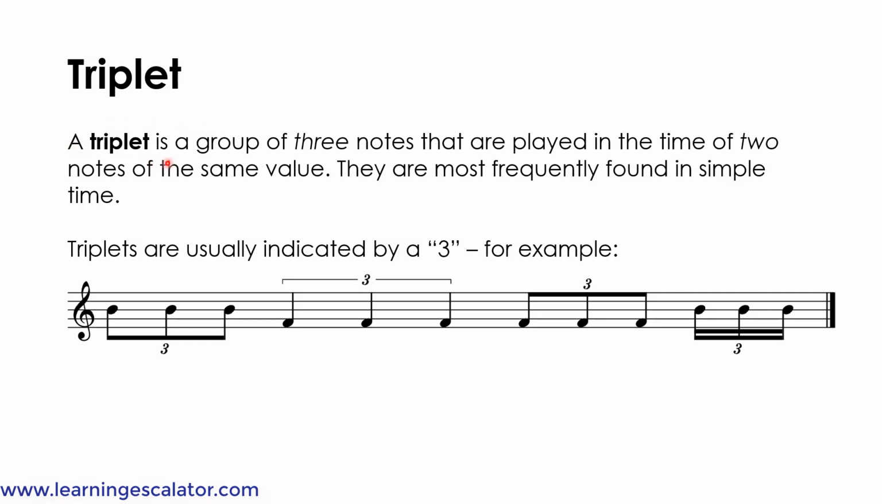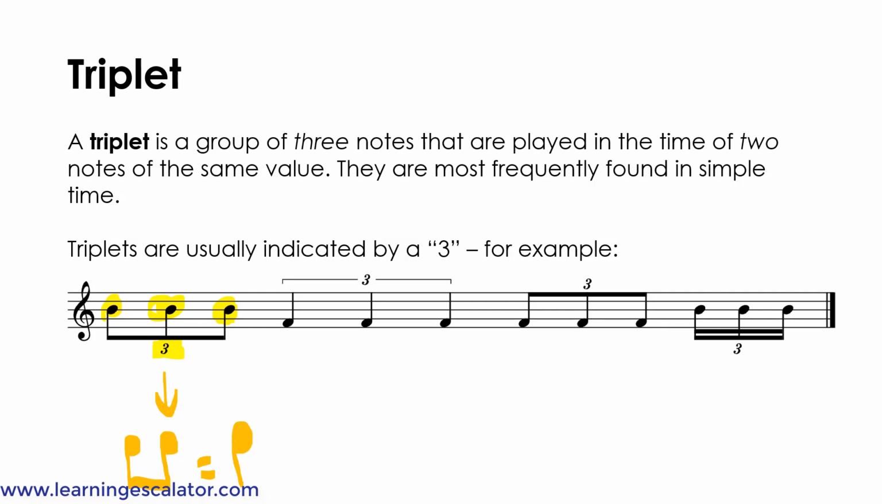Triplet. A triplet is a group of 3 notes that are played in the time of 2 notes of the same value. They are most frequently found in simple time. Triplets are usually indicated by a 3, for example. For the first one, there are 3 eighth notes with a 3 on the bottom, which means that this is played in the time of 2 eighth notes, which is equal to a quarter note.